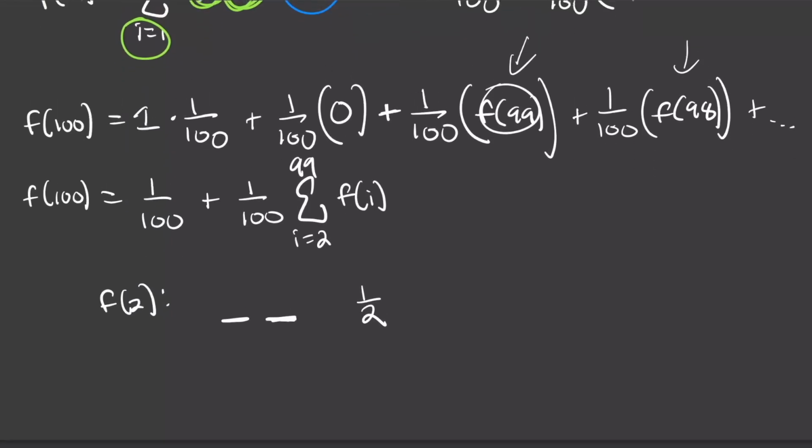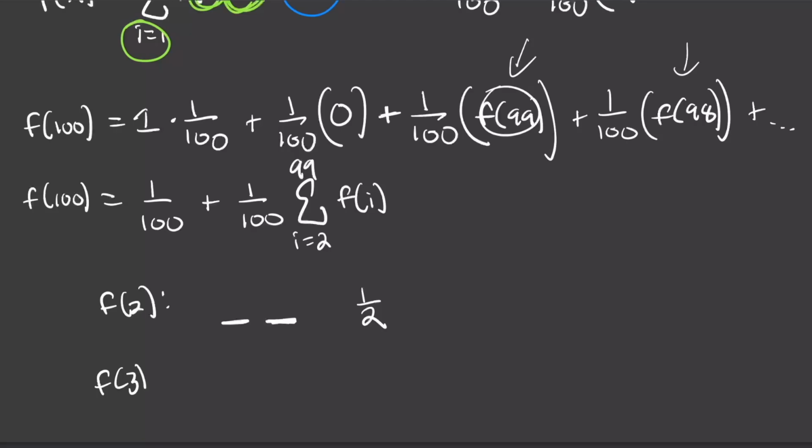Okay, that was simple. Now let's look at f of 3 and work our way up as we do with all recurrence relations. So now I have 3 seats for 3 people, and the drunk guy is going to go first. So he has a 1/3 chance of sitting in his assigned seat, in which case I will end up in my seat 100% of the time. Now he has a 1/3 chance of sitting in the middle, which happens with 1/3 probability as well. So what's going to happen now?